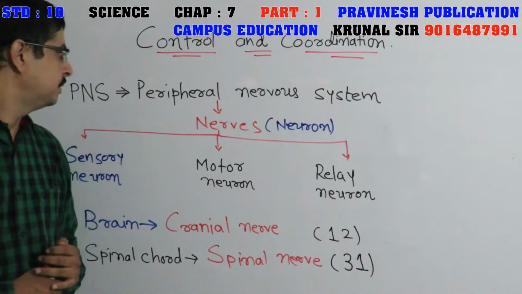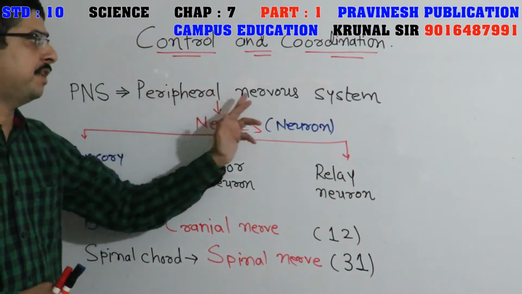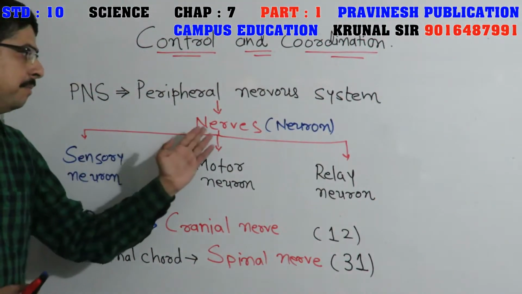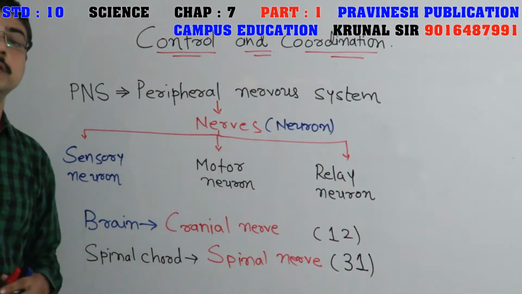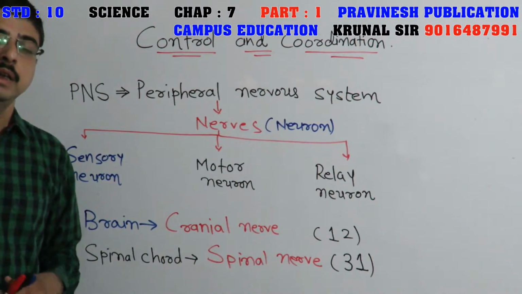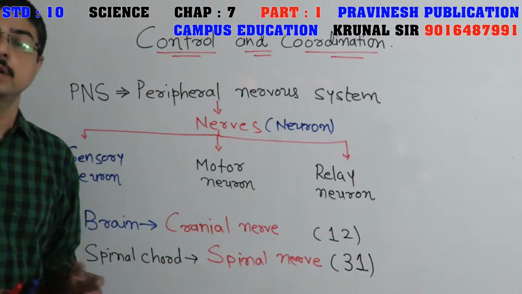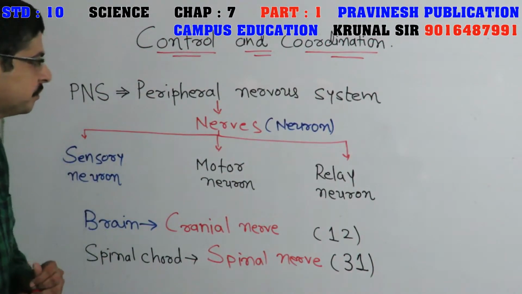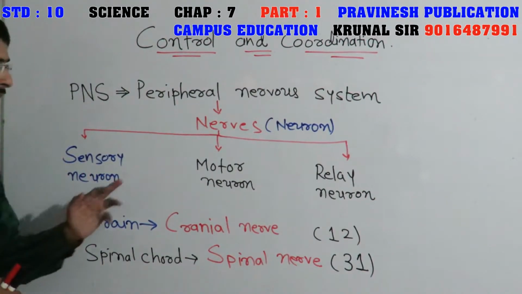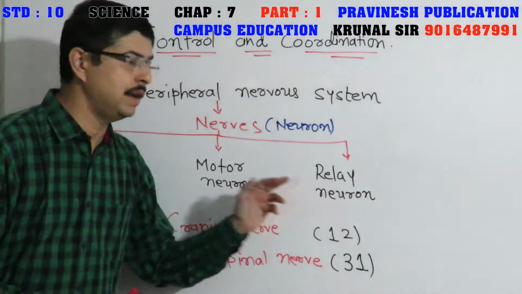Friends, now PNS, that is peripheral nervous system. In PNS, the main part is nerves, that is also known as neuron. Friends, we understood the diagram of nerve cell last year. In detail, we will discuss about the nerve cell later in this section. How many types of nerves we have? Sensory neuron, motor neuron and relay neuron.